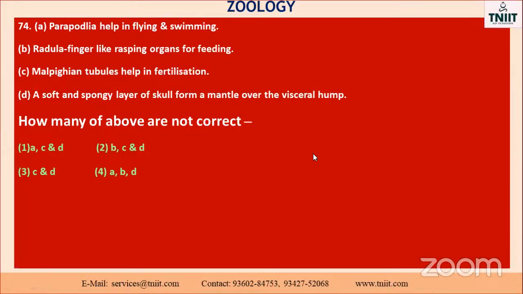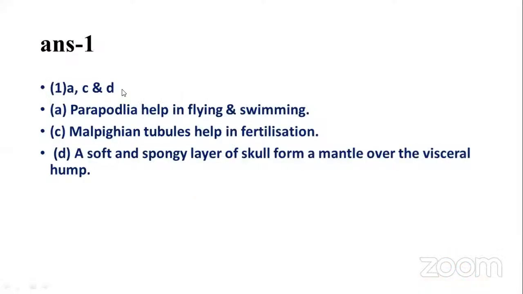The parapodia help in flying, swimming. Radula, finger-like rasping organ for feeding. Malpighian tubules help in fertilization. A soft and spongy layer of skin forms the mantle over the visceral hump. So up to this level, you must note it down, my dear students. This is a very, very important question. See the parapodia. The answer is A, C, D.